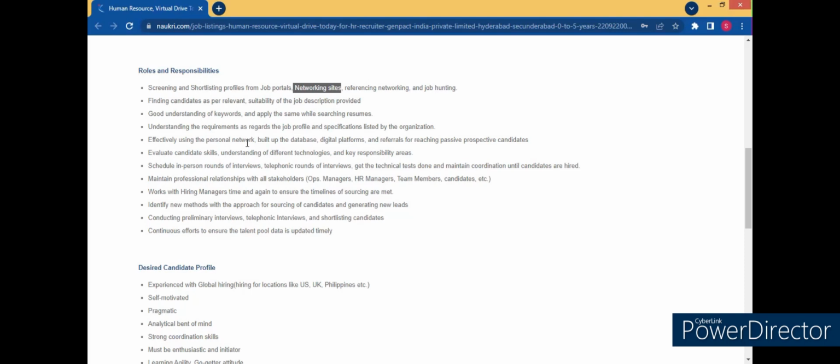Now, let us see what interview questions are expected from this JD. See, as I said, networking is again and again highlighted.